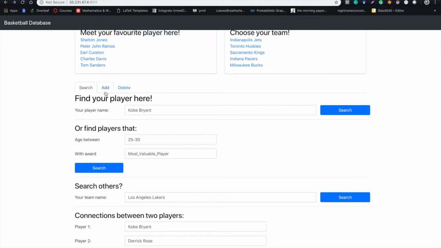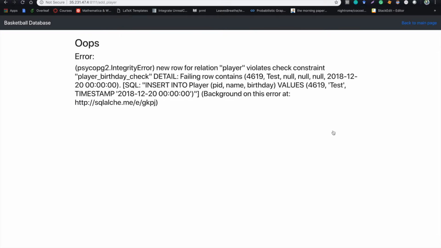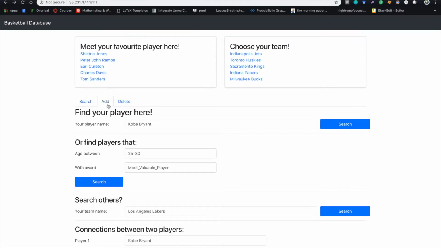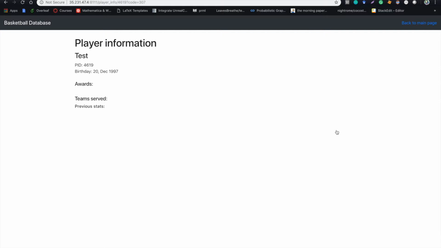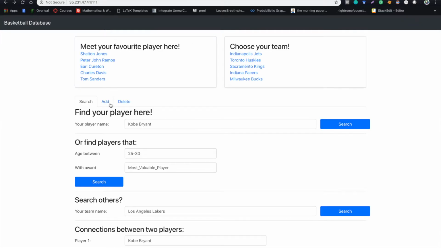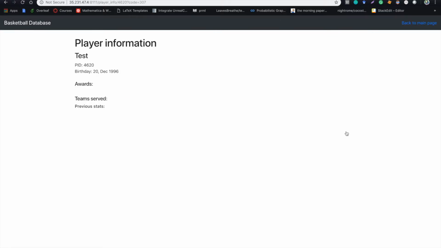You can also add players and teams into the database by clicking the Add tag. Here I am adding someone named Test, whose birthday is 10 days ahead. Oops, the birthday is illegal. Okay, we enter a more realistic birthday, and now we have a new player named Test. And what if we have another test guy here? You can try it, and then search for this odd name, and you will find both of them.